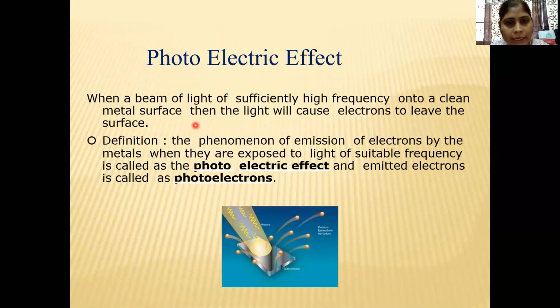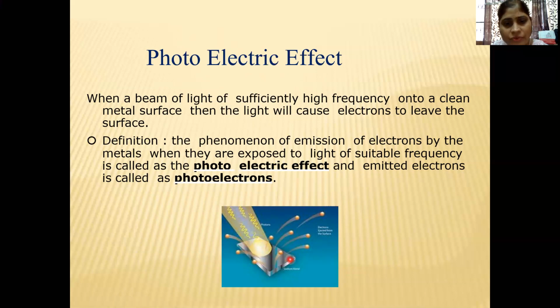When a beam of light of sufficiently high frequency falls on a metal, on the photoelectric material, the photons give their energy to the electrons of the metal.